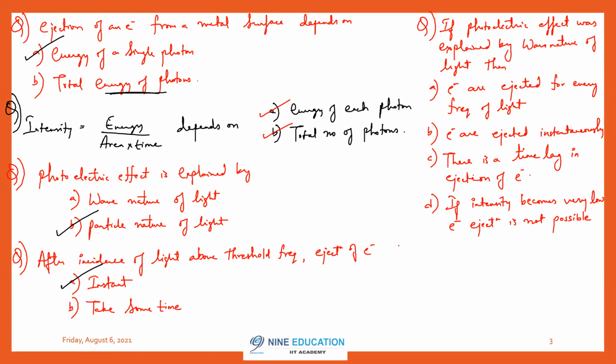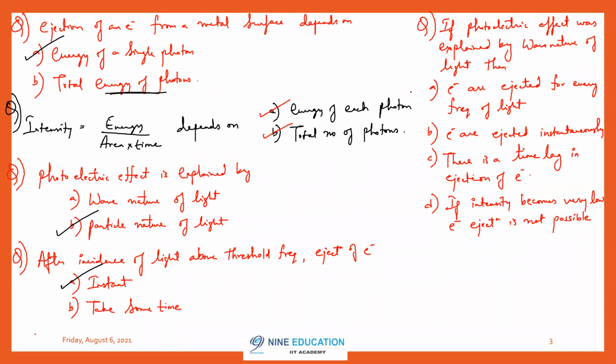First, read the question carefully and give the answer. It is not single option correct, it is multiple option correct. Now tell me the answer. We are not discussing the fact here. We are discussing a hypothesis here. It's not experimental evidence. If photoelectric effect was explained by wave nature of light, that means you see photoelectric effect from the point of view of wave nature, not particle nature. So don't write your experimental conclusions here. So what are the correct ones?